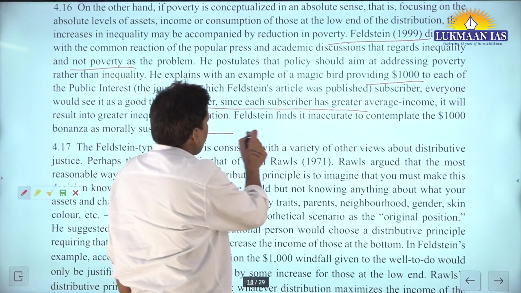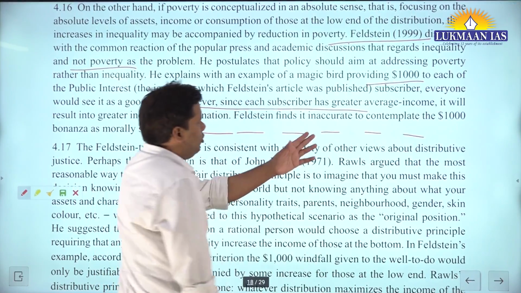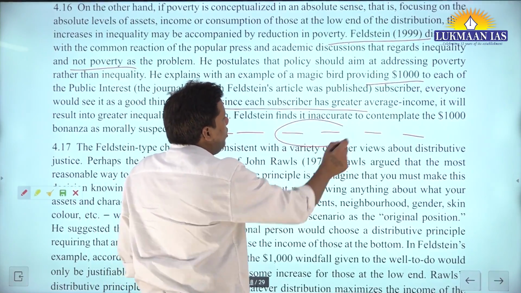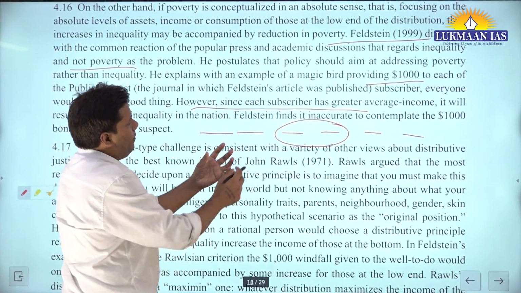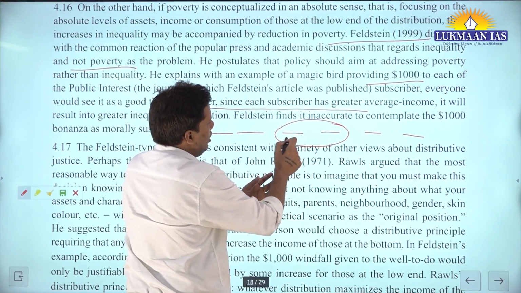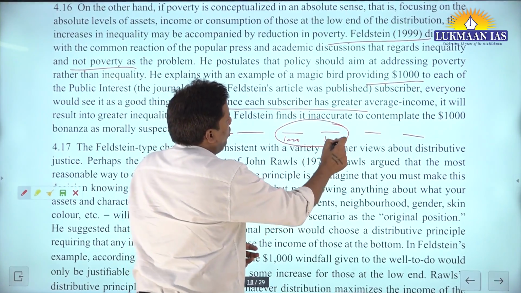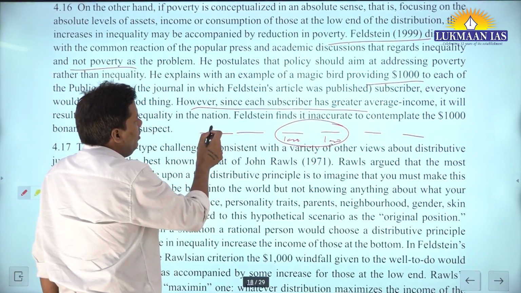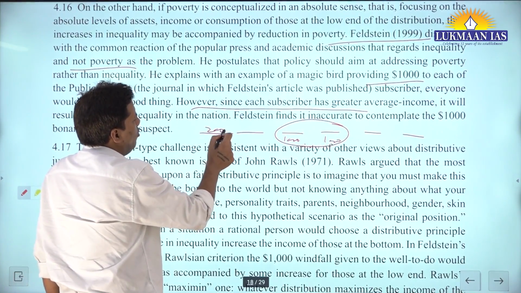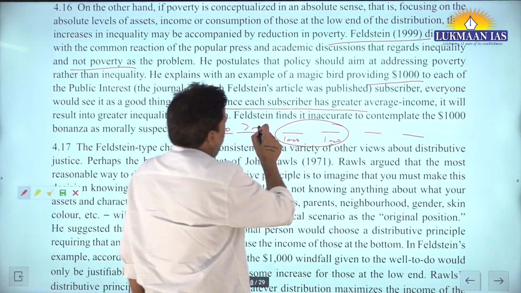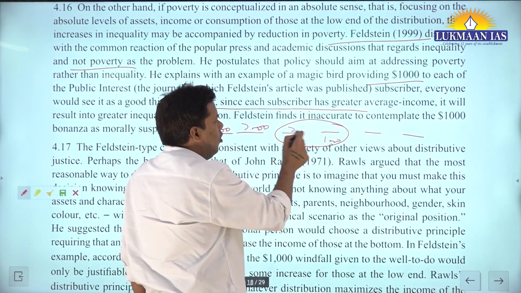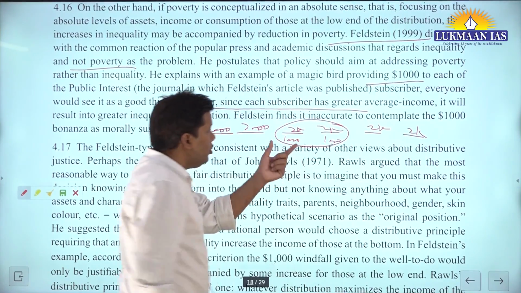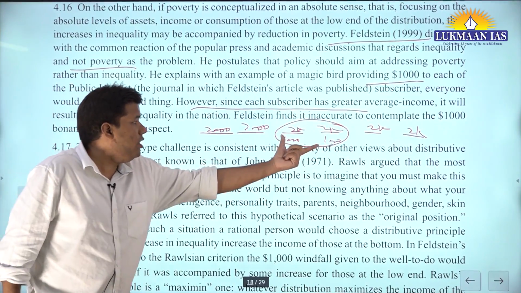Because let's say they are the sixth person in this world, and two of them were the subscriber of this. So what is happening now that you have increased these two subscribers' income by $1,000? So the inequality is rising. Let's say earlier these other people were having $2,000, and they were also having $2,000. Everyone was having $2,000. Now you added $1,000 more in their account.